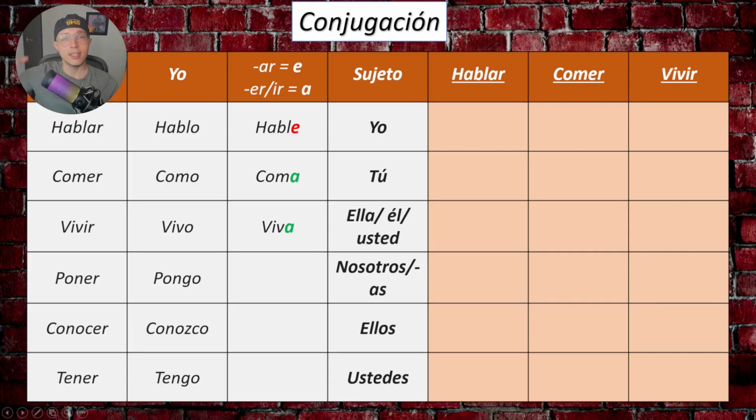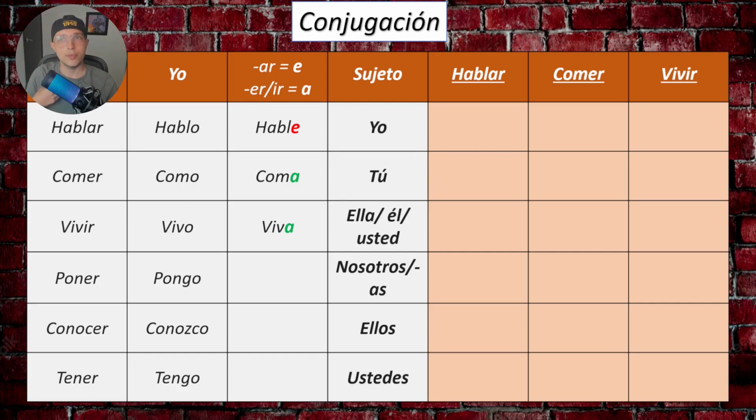As we can see, these three verbs are a little irregular in the subject yo in present. But all the verbs that are irregular in present will take this irregularity in the subjunctive as well, okay? So we need to always conjugate first for the subject yo. So poner, pongo.